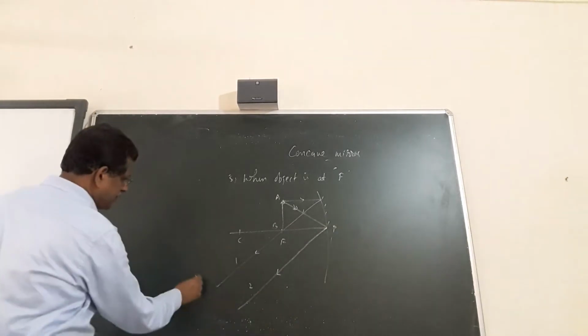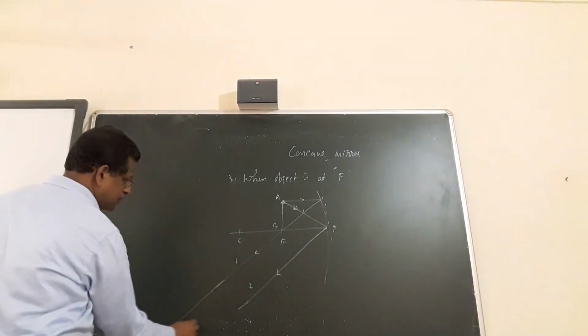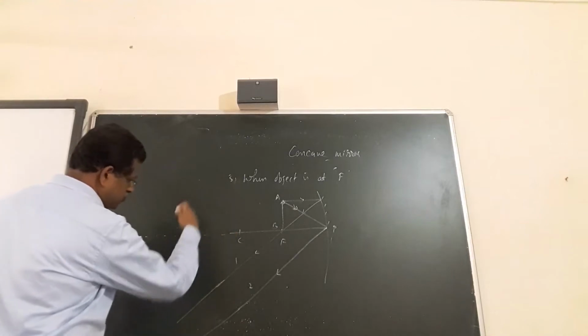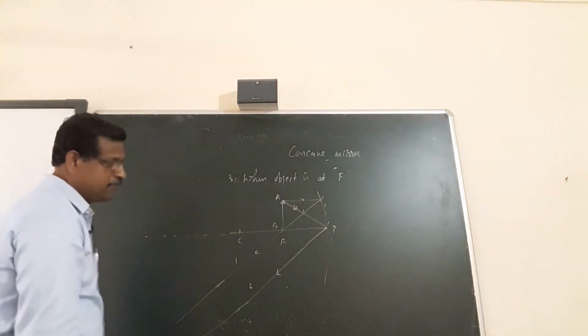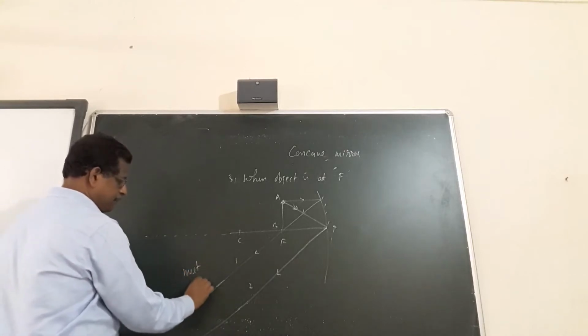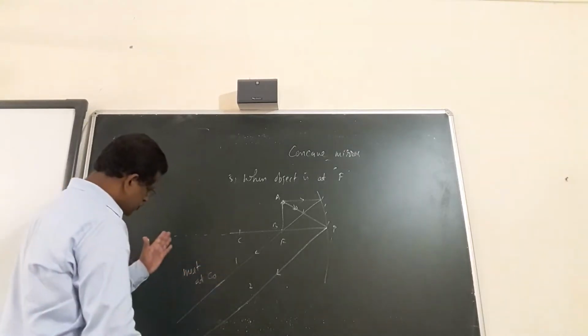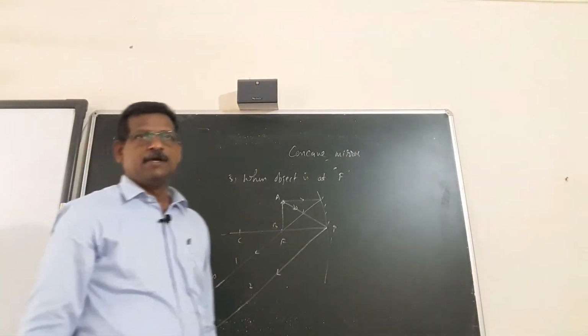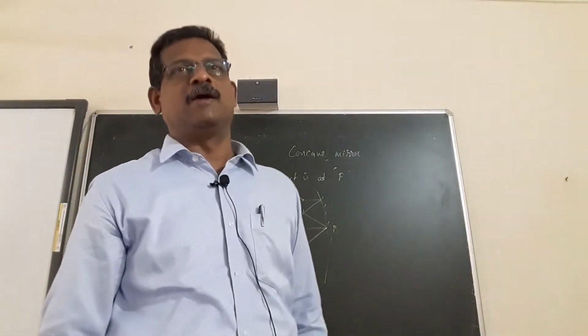If you extend them, they are going right. As they are going, you can see the size of the image. Highly magnified, they are supposed to meet at infinity. They meet at infinity. So the size of the image will be very highly magnified. A real, inverted and highly magnified image is formed at infinity.